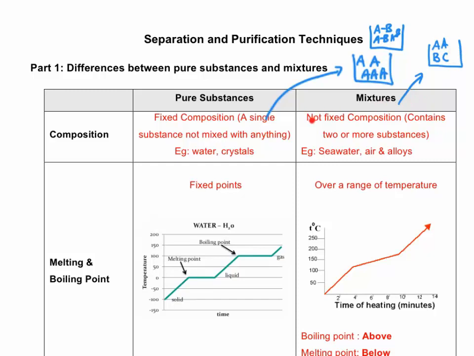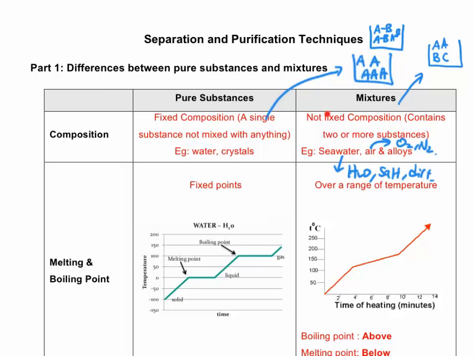So a mixture simply means it's a substance with no fixed composition and it contains two or more substances. A classic example would be seawater. Because in seawater, you can see that it contains water and also salt, which is NaCl, or maybe it contains some dirt, and so on and so forth. Then, for example, air. Air contains oxygen and nitrogen gas. These are considered as mixtures. How about alloys? Alloys simply means more than one metal combined together. This is called an alloy.